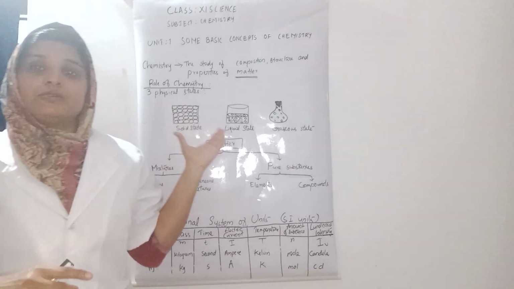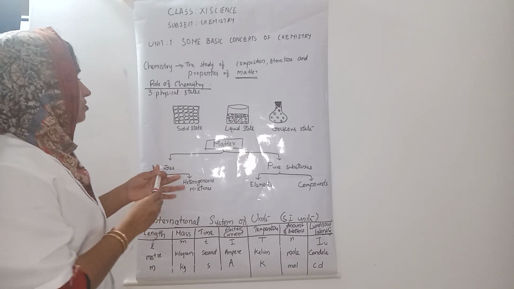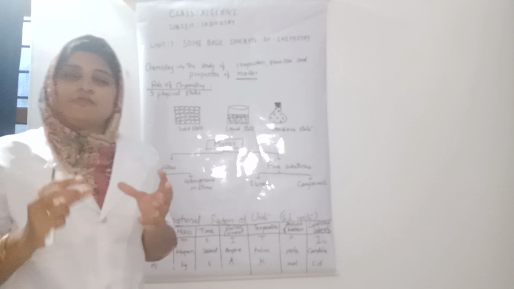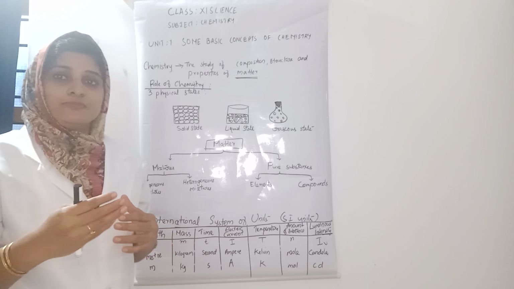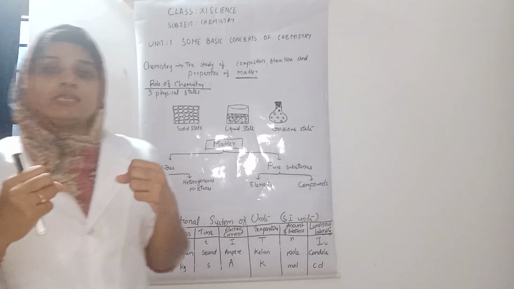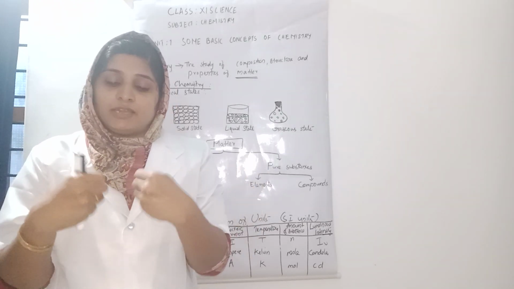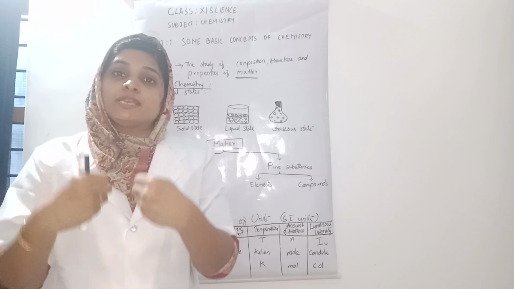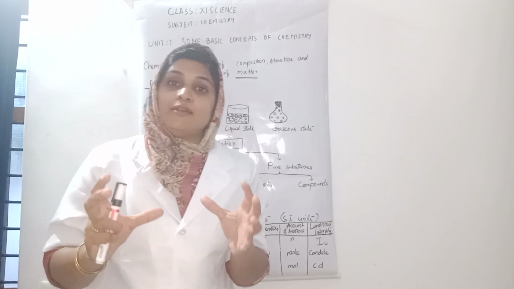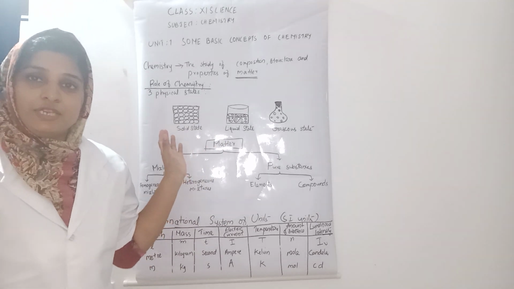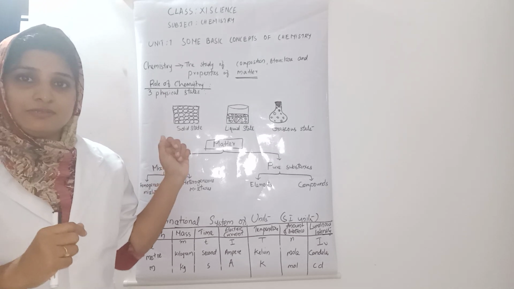In the solid state, the particles are very closely arranged like this. There is very small space between particles. They are very closely packed. Because of this closely packed arrangement, the particles are restricted to move. They can only oscillate about their mean position. Because of this, solids have definite mass, definite volume, definite shape.